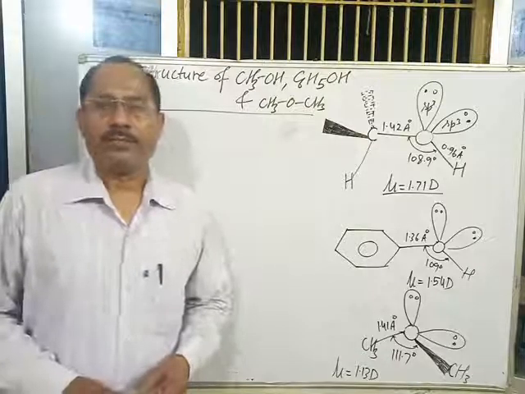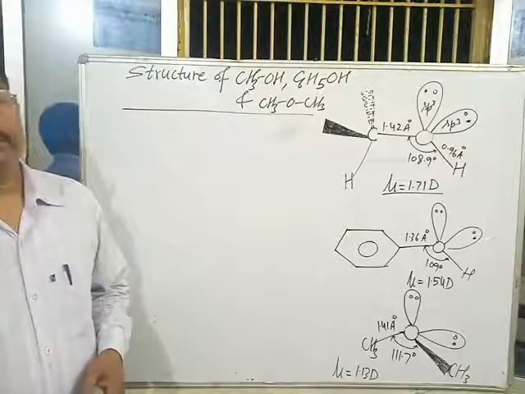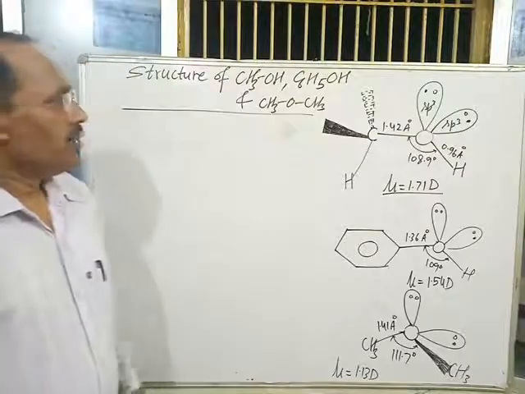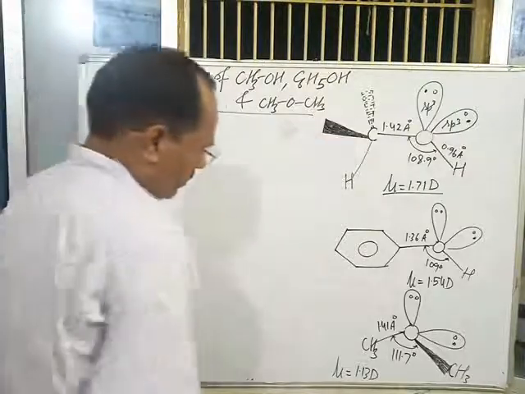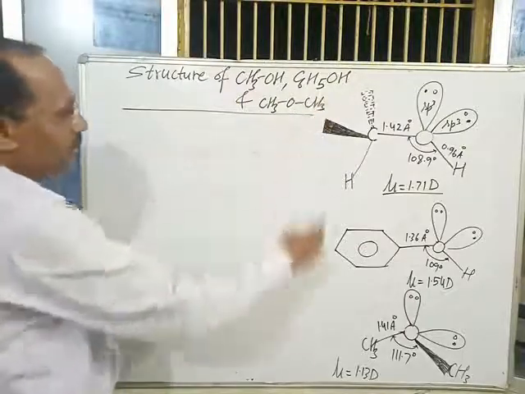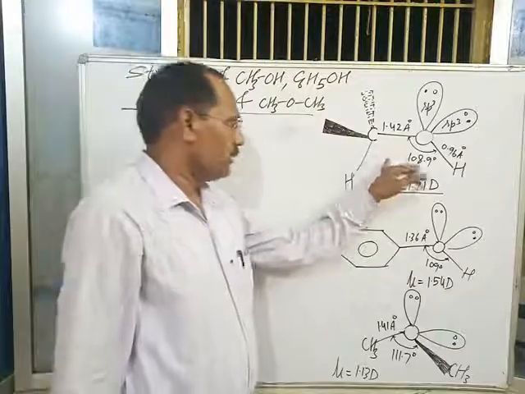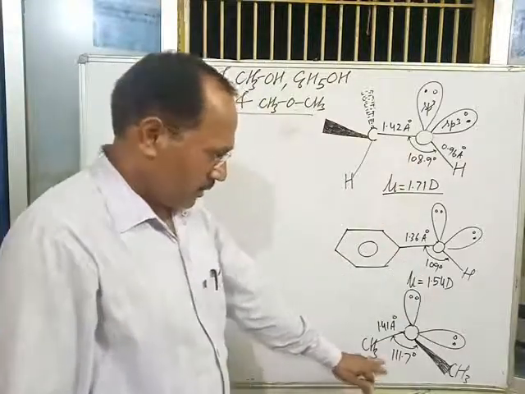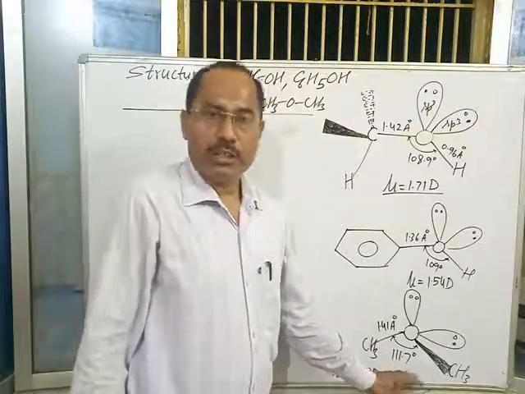Hello students, today's topic is structure of alcohols, phenols and ethers. In all three types of organic compounds, that is alcohols, phenols and ethers, this is methyl alcohol, this is phenol and this is dimethyl ether.